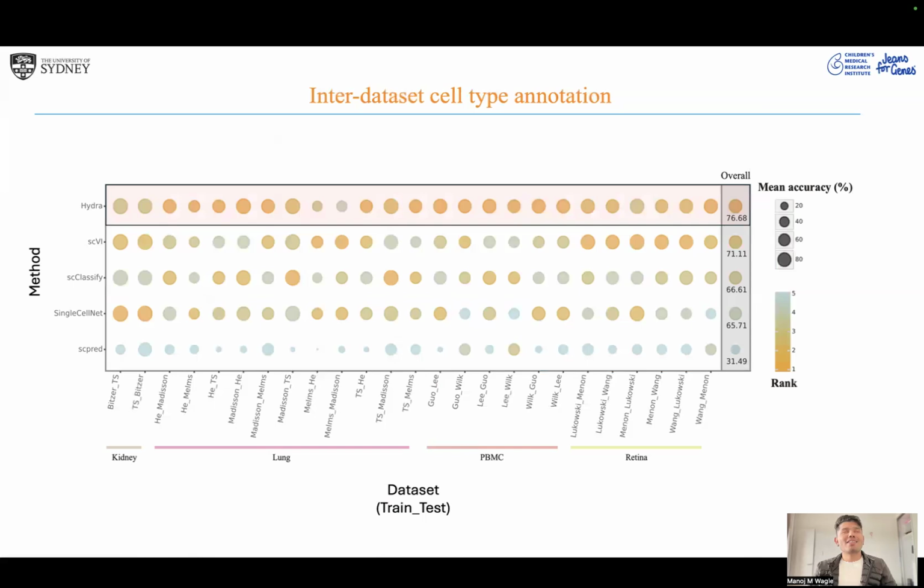Next, what I have is interdataset cell type annotation. In a real-world scenario, we wouldn't actually train every single time. So we train on a reference and test. Here, interdataset could mean evaluating on different batches, different datasets, or data generated by different labs. I have evaluated on 25 train-test pairs across 4 tissues: kidney, lung, PBMC, and retina. All the methods have been ranked based on overall accuracy. As you can see, we are performing quite well compared to other methods in annotating cell types.